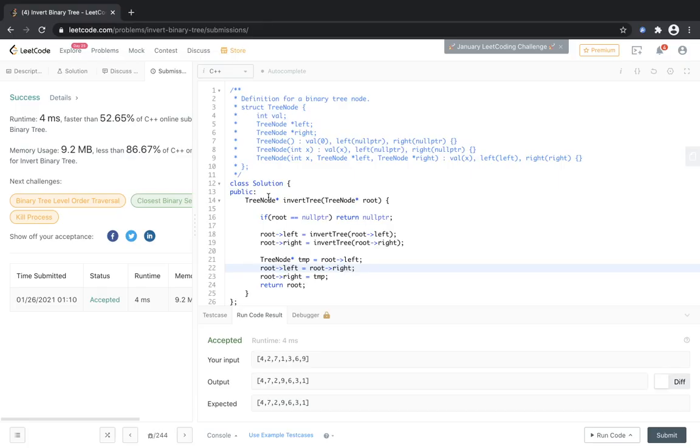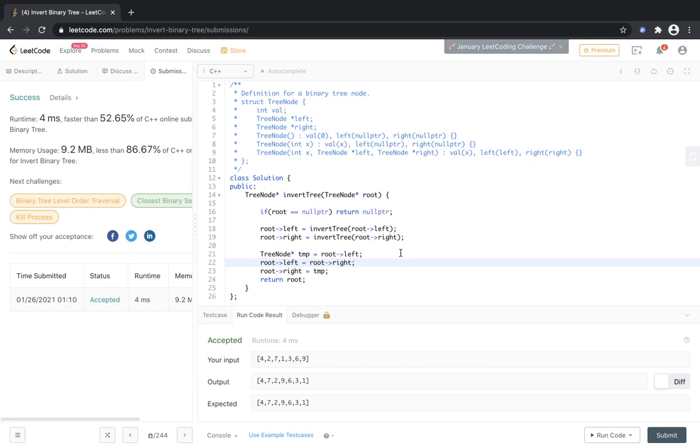Okay, now we know how to invert a binary tree in a coding interview or in any interview all over the world. Cool. And not only binary trees, but anything that is related to trees, we know that we can solve it by recursion. Just recurse on the left node, recurse on the right child node, and then somehow combine them. So this is how we solve any binary tree related problem using recursion.